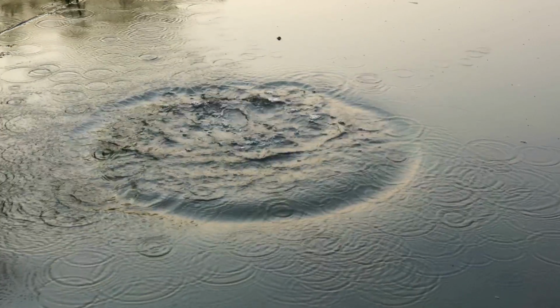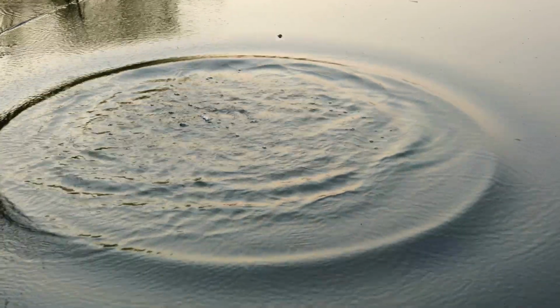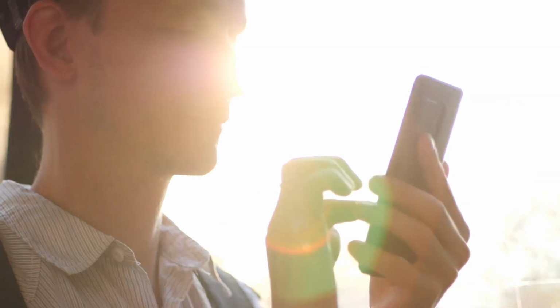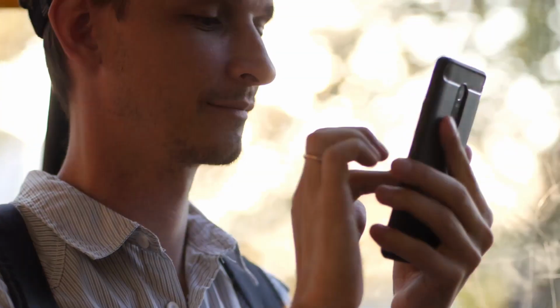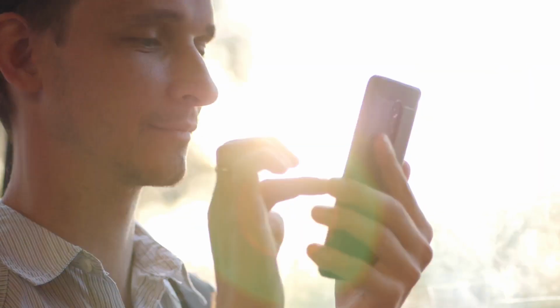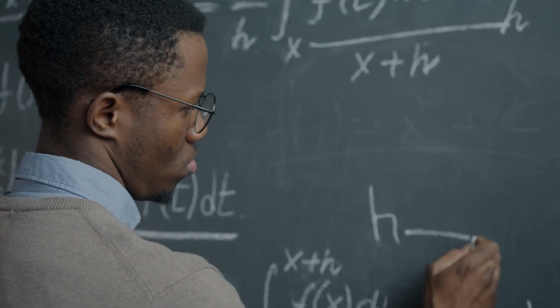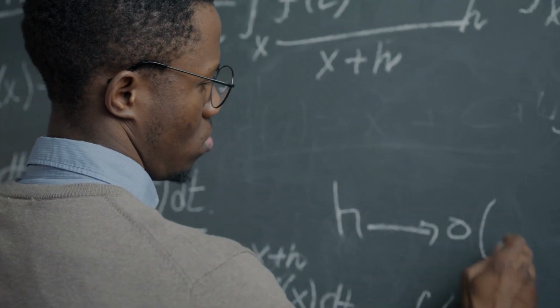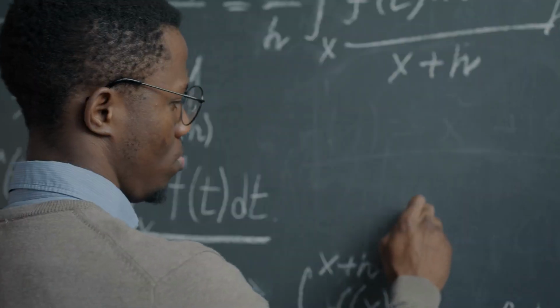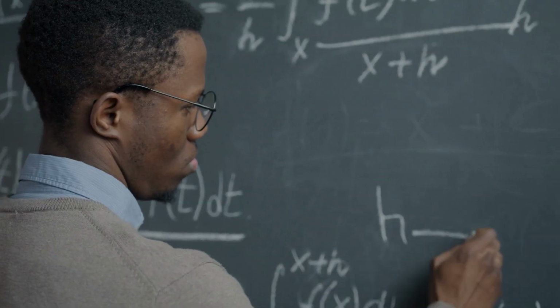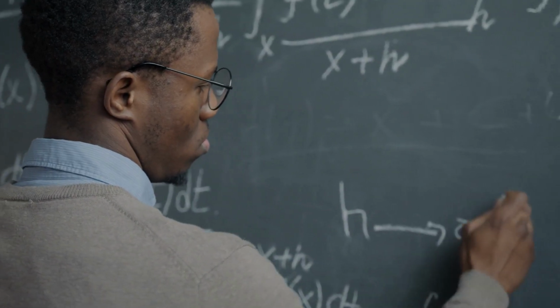Imagine tossing a pebble into a calm pond and watching the ripples spread out in perfect circles. Those ripples are waves, and waves are everywhere, carrying energy, light, sound, and even the signals that let us talk on our phones or listen to music. To really understand how waves work, we need to know two key ideas: frequency and wavelength. These concepts help us describe and compare all kinds of waves, from the ones we see to the ones we can't.